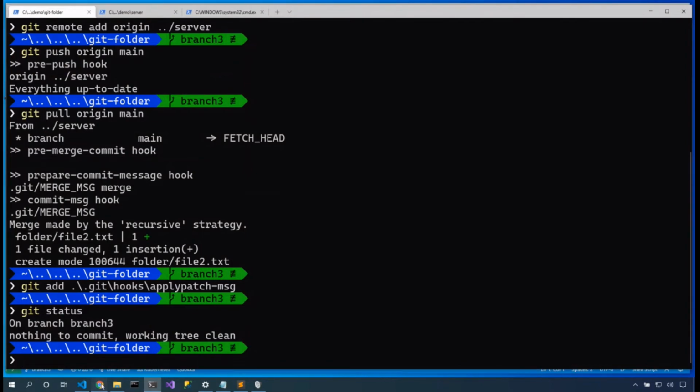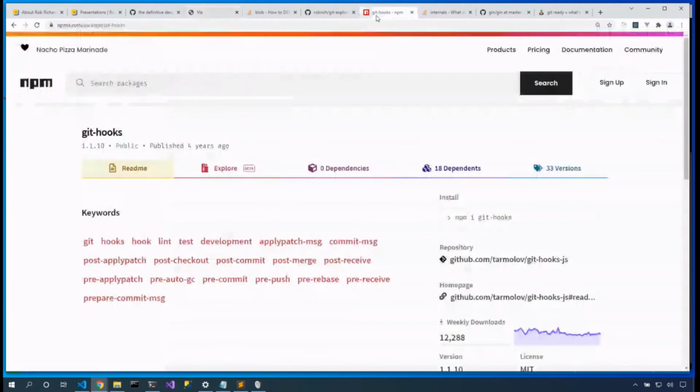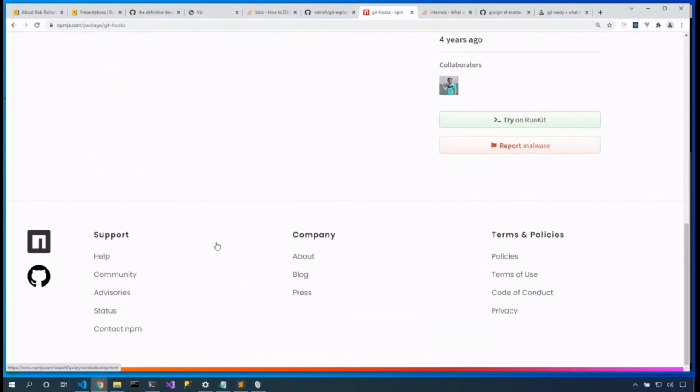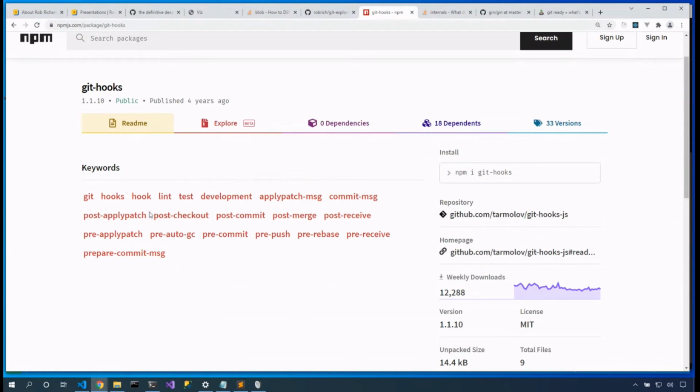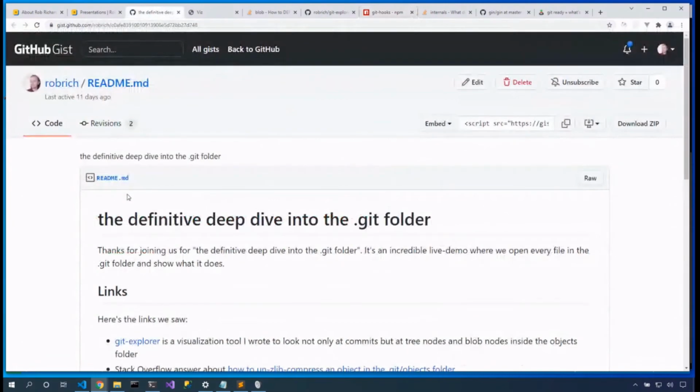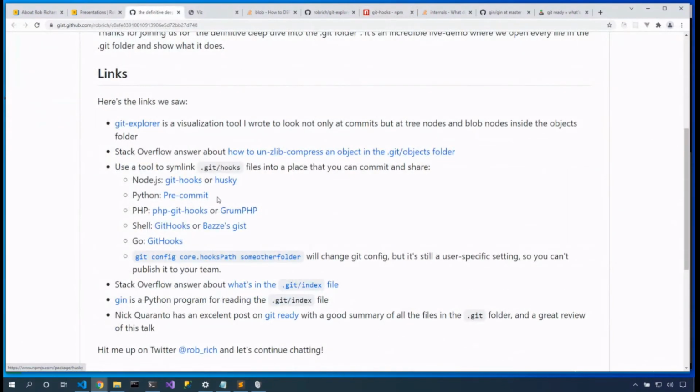So there are various programs that we can use. Here's one for Node called Git Hooks that will automatically symlink these hooks into place in another repository. Oh, it looks like I'm not getting history from Git. That's interesting. But we can use other packages, so referencing this history. In Node, there's Git Hooks and Husky. In Python, there's pre-commit, which is also used by other communities, including the C# community. PHP has PHP Git Hooks or GrumPHP. Shell is Git Hooks, or Bazyli has a gist for this. Go actually rewrote Git Hooks into Go, which is pretty cool.